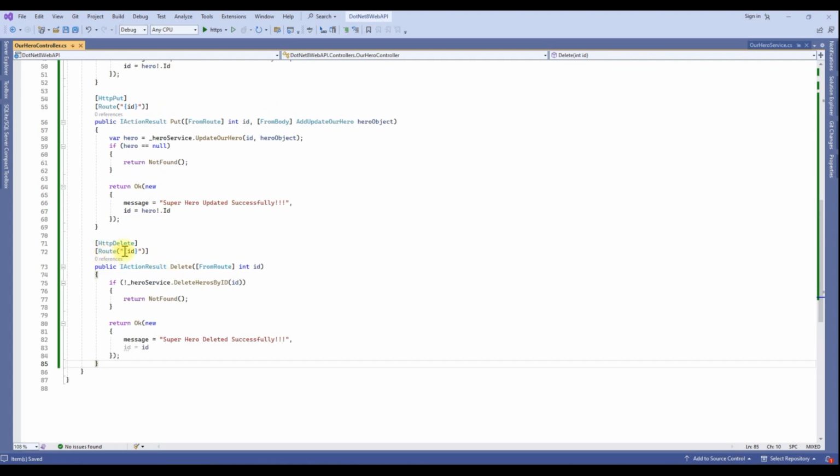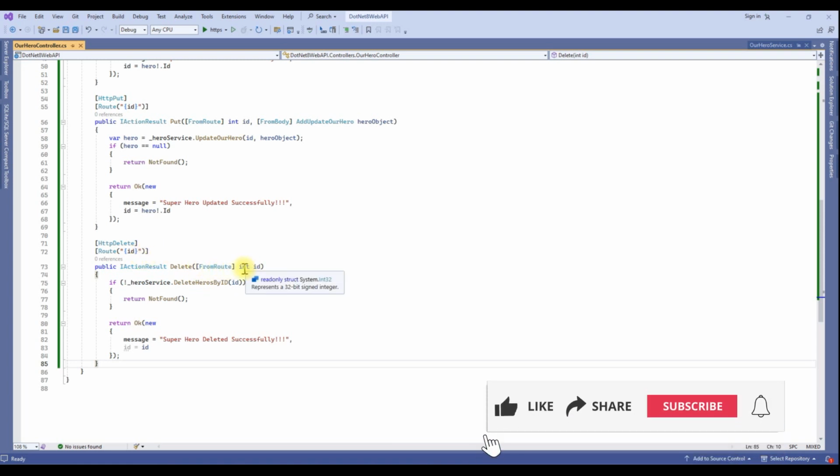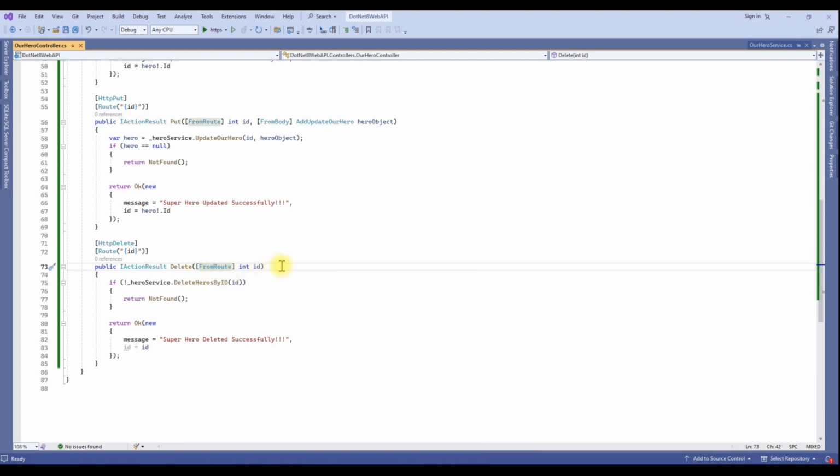So this is a delete action method. For delete, we are expecting an ID as an input parameter. The ID is a part of our route. If you want it as a query string, you can change it to a query string instead of from route, but here I am expecting it as a route, that's why I mentioned it like this.